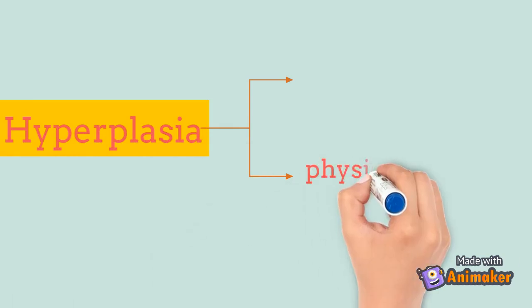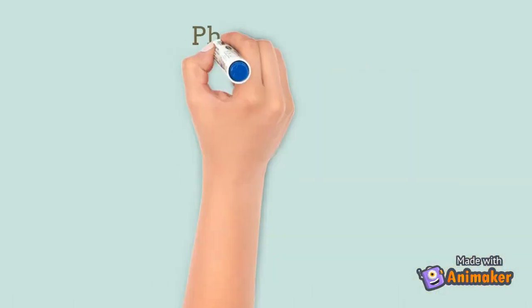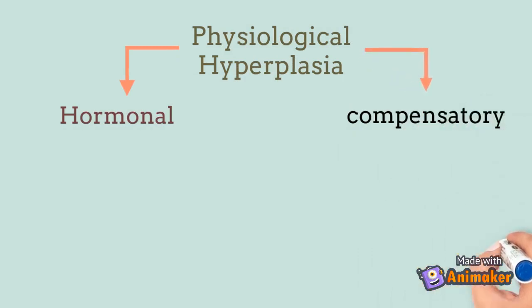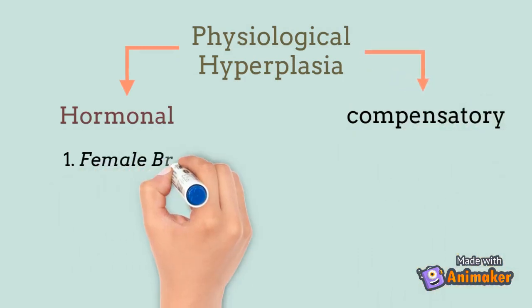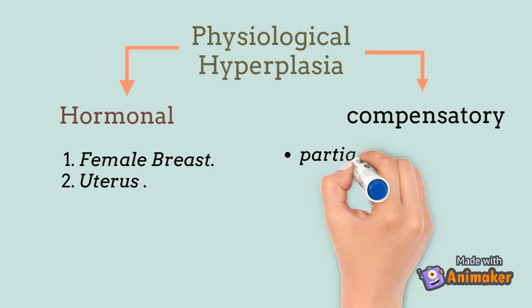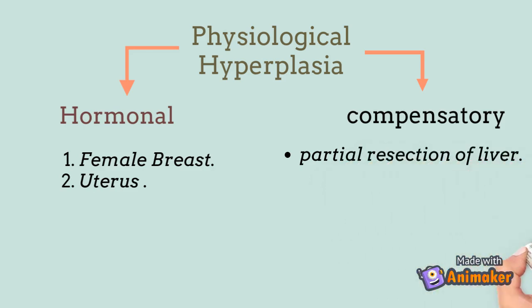Hyperplasia, like hypertrophy, can be physiological hyperplasia or pathological hyperplasia. The two types of physiological hyperplasia are hormonal hyperplasia and compensatory hyperplasia. The examples of hormonal hyperplasia are the proliferation of the glandular epithelium of the female breast at puberty and during pregnancy. Uterus is the classical example where hypertrophy and hyperplasia coexist. In compensatory hyperplasia, the residual tissue grows after the removal or loss of part of an organ. Partial hepatic resection is one such example.